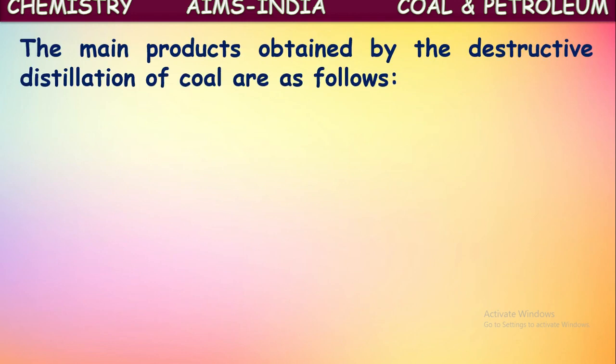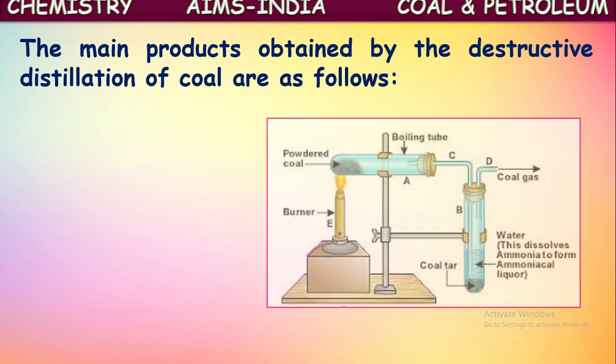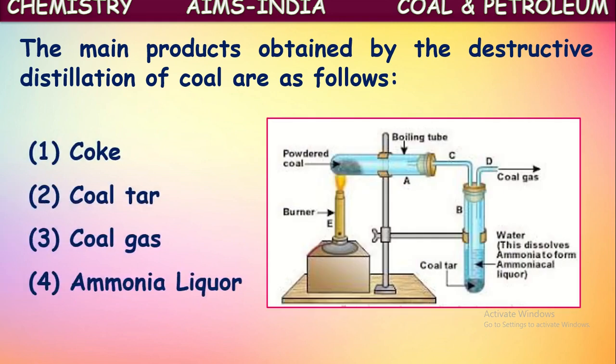The main products obtained by the destructive distillation of coal are as follows: coke, coal tar, coal gas, and ammonia liquor. These are the products obtained when coal undergoes destructive distillation. We have seen this in the earlier sessions. What does destructive distillation mean? Heating coal at very high temperature in the absence of air is called destructive distillation of coal.